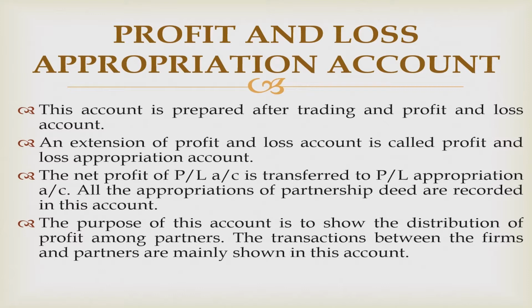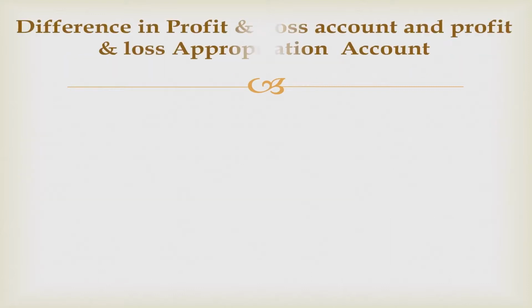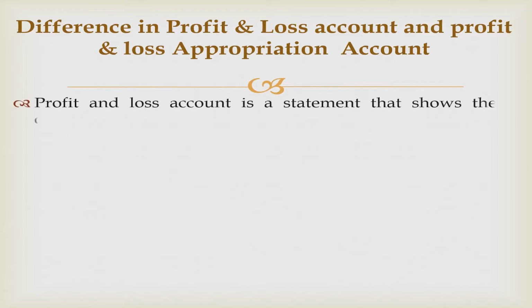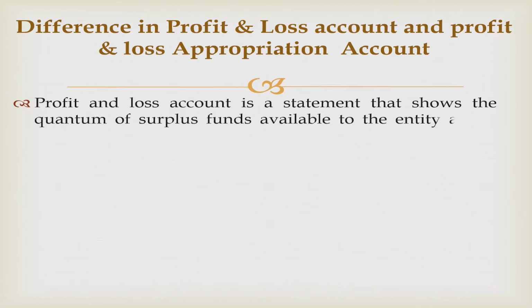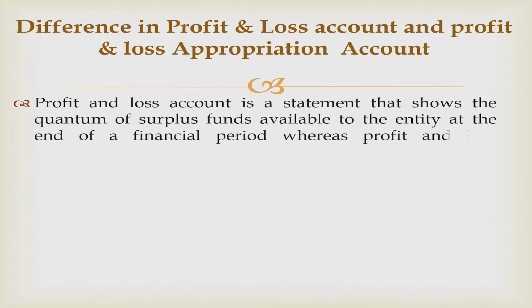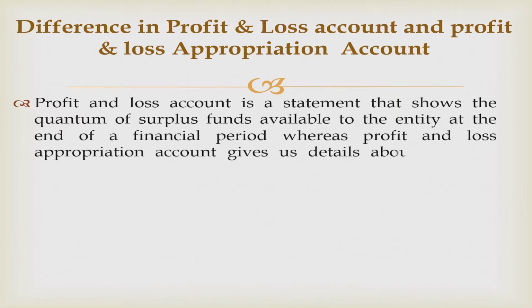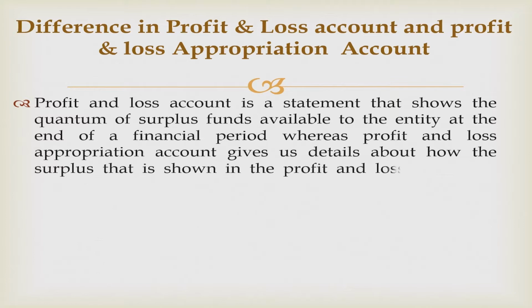Now, a question arises: what is the difference between P&L account and P&L appropriation account? P&L account is a statement that shows the quantum of surplus funds available to the entity at the end of the financial period, whereas profit and loss appropriation account gives us detail about how the surplus that is shown in the P&L account is going to be spent.